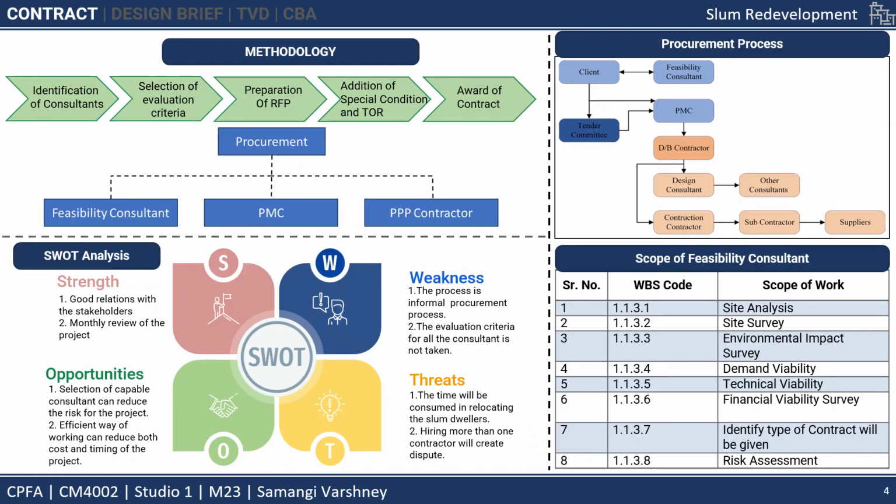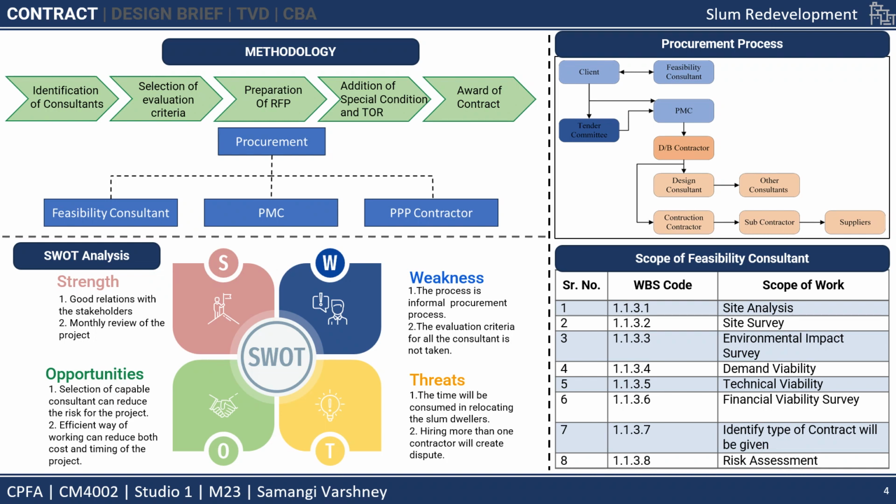Coming to the contract assignment, in which we have to come up with a suitable contract for our project. The methodology for the same is, first, the identification of the consultant will be done, then the selection of evaluation criteria, like on what criteria the consultants are going to be selected. Then the preparation of RFP documents, which includes the addition of special conditions and terms of reference. Then the contract will be awarded by analyzing all these factors.